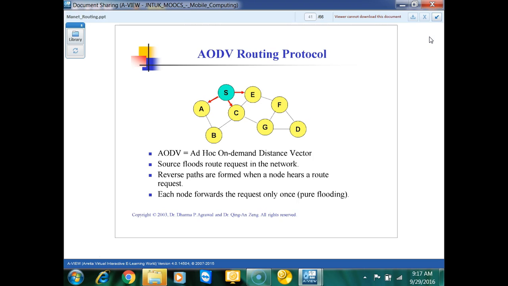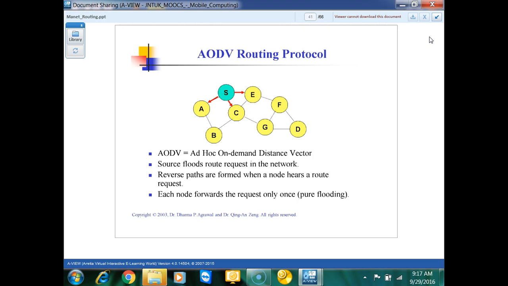So the source is going to flood some route request in the network. Suppose source S wants to connect to destination D. Now how will it know its address? It will flood a route request in the network. It will actually broadcast the same way we did in DSR, to broadcast the route request packet, right?